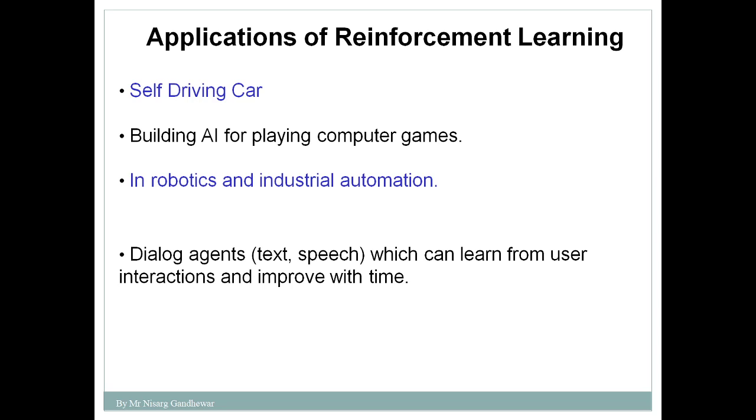Self-driving car is one application, building different games is another application. In robotics and industrial automation, there is another example. And the last one is dialogue agents. Just like your chatbot, it is also considered reinforcement learning. How? Because it asks you a question and gets some answer. Based on this you try to learn. Suppose I'm giving an answer and getting positive or negative feedback, so based on this you may learn. So these are the various applications of reinforcement learning.